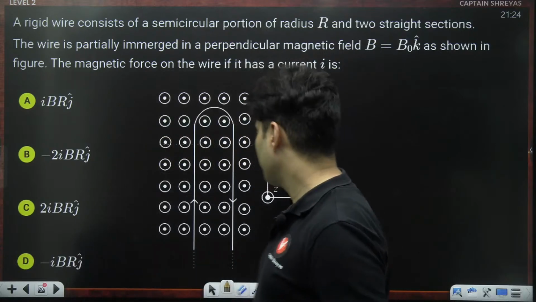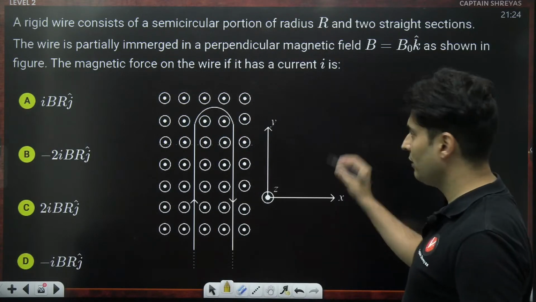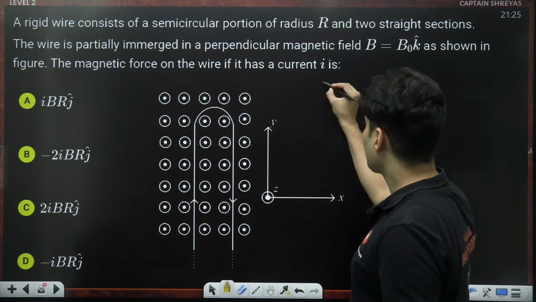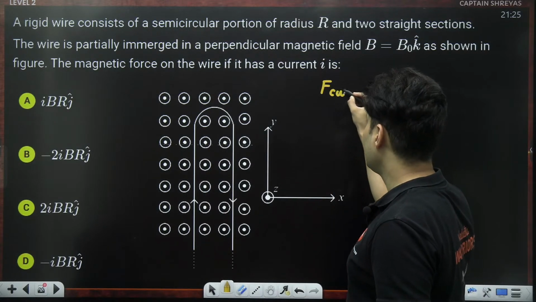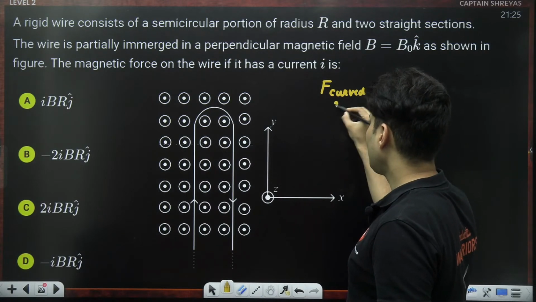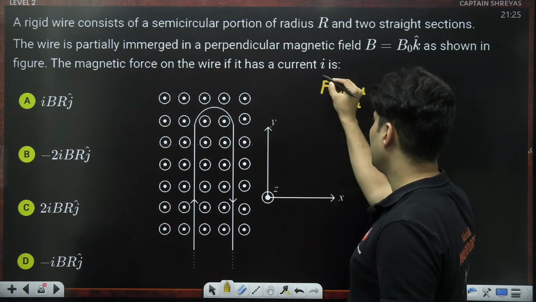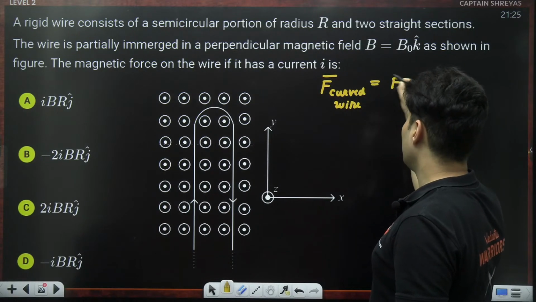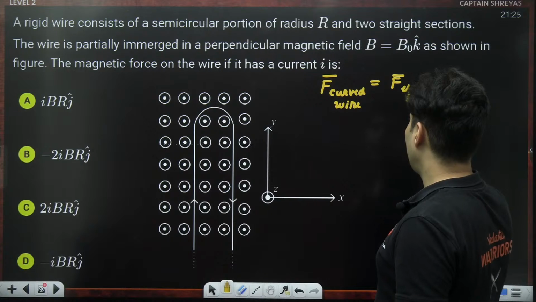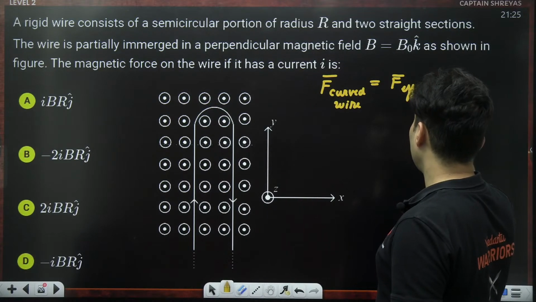See, there is one theorem which I have been telling you even when I told you the theory. The force on any curved wire is the same as the force of an effective straight wire.